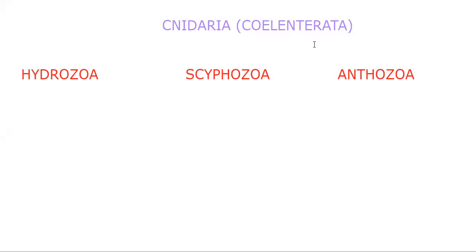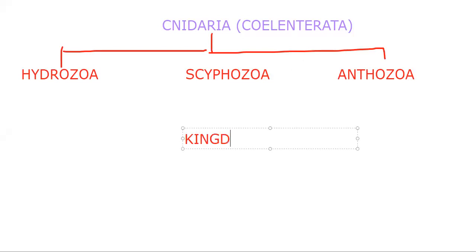Phylum Cnidaria, or Coelenterata, includes the Hydrozoa, Scyphozoa, and Anthozoa. There are three classes in phylum Cnidaria: Hydrozoa, Scyphozoa, and Anthozoa. Okay. So before we enter into the phylum Cnidaria, we need to remember where it belongs in kingdom Animalia.